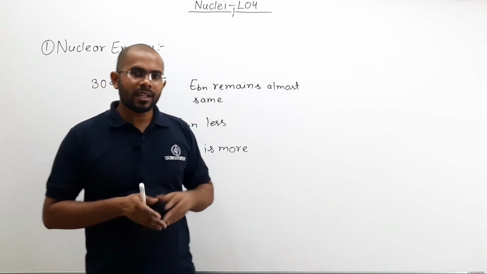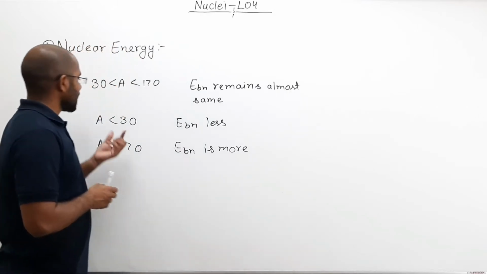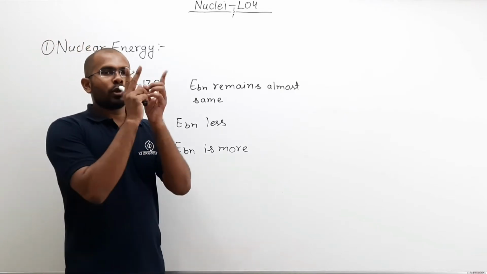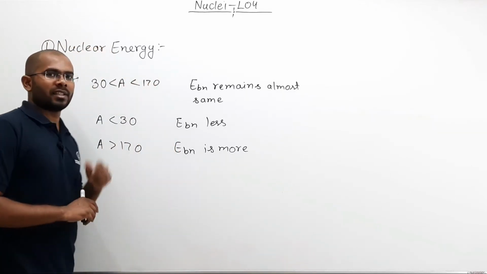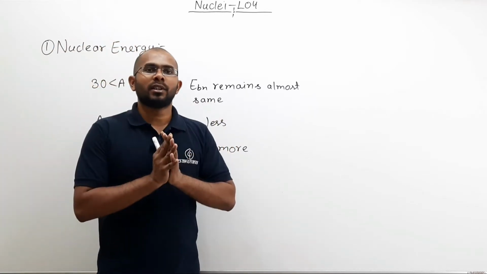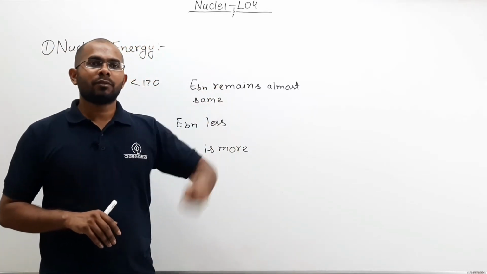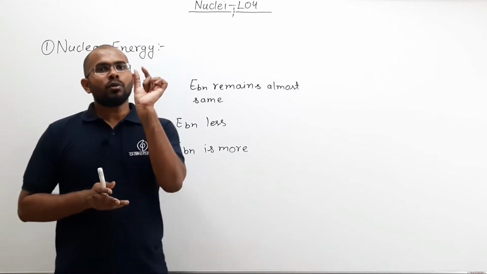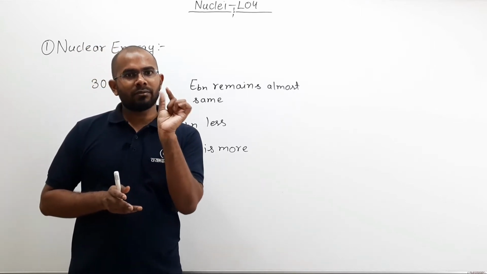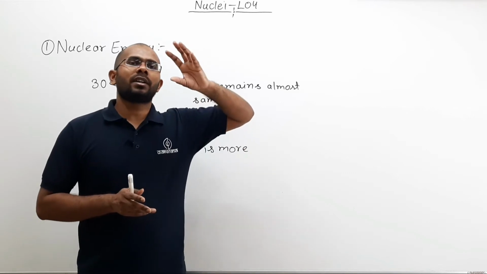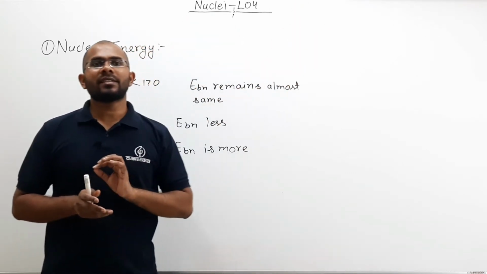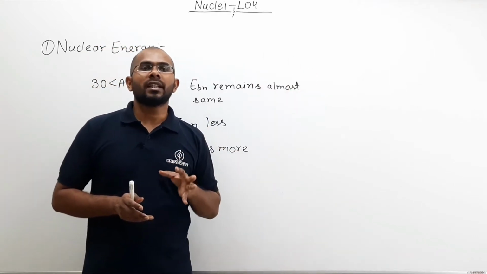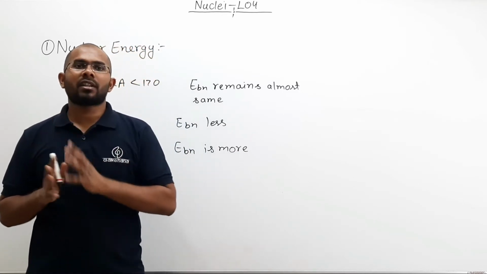In the same way, if you take a look at the region for which mass number is less than 30, two nuclei can combine to form a new nucleus with mass number more than the previous. In this case two nuclei of mass number less than 30 will combine to form another nucleus, and the binding energy per nucleon of the final product nucleus will be more than the binding energy per nucleon of the initial components.